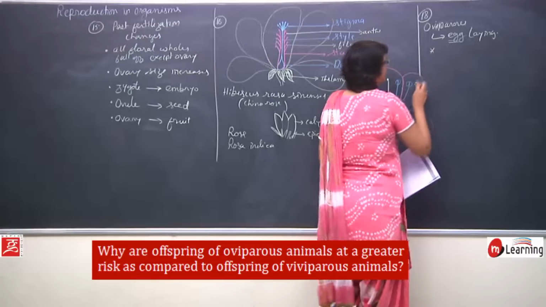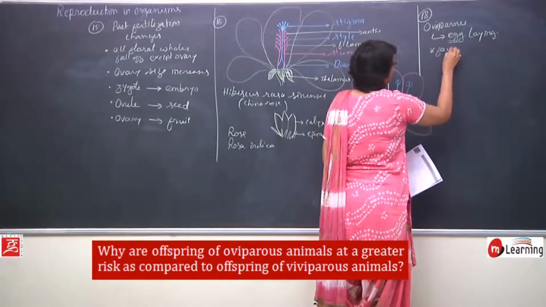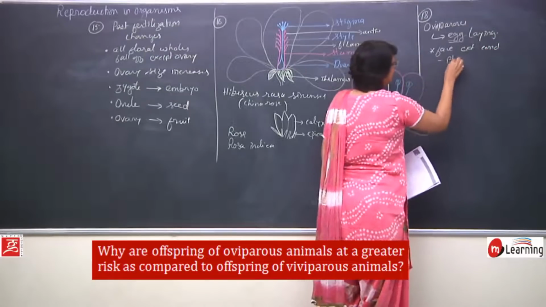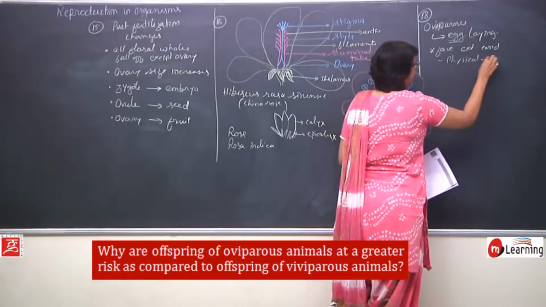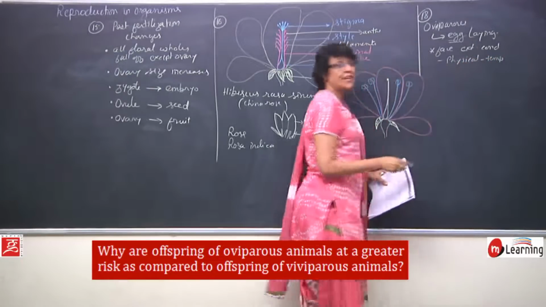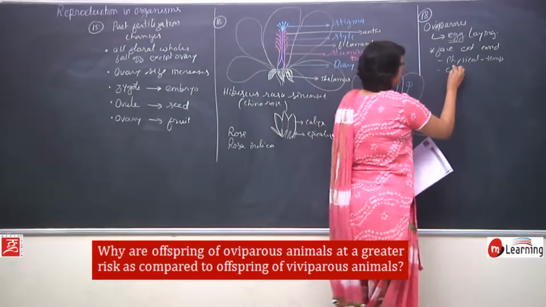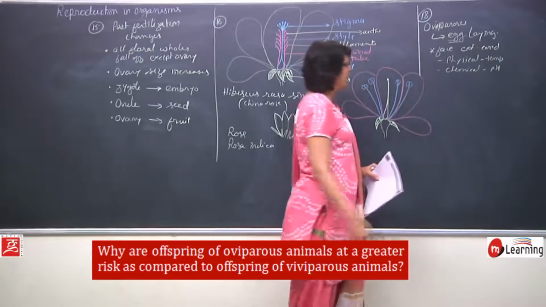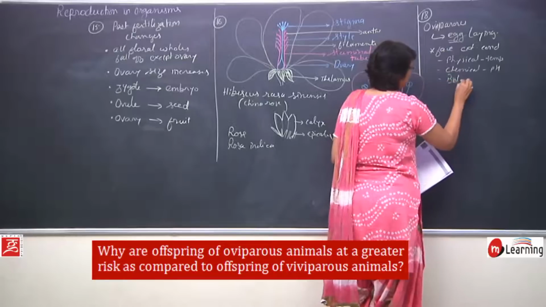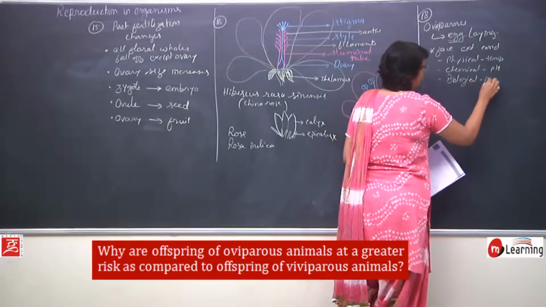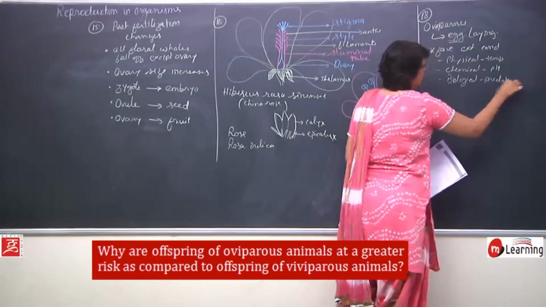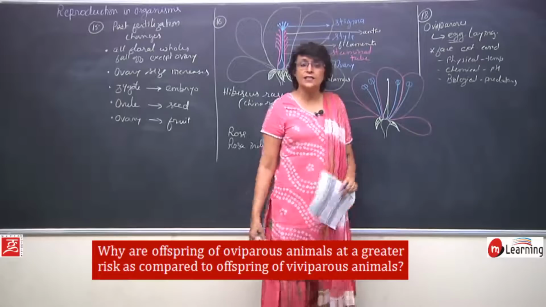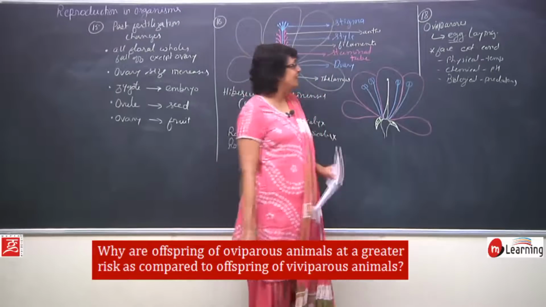Reason? They have to face external conditions like physical, here we can write temperature, desiccation, like if it dries up, chemical like pH or some toxins, and biological like predators. Now, if the organism is open or vulnerable to all these external changes, its chances of survival are very less.